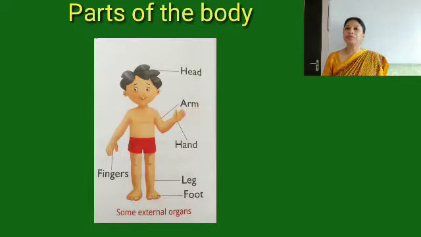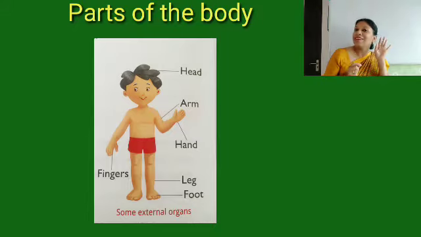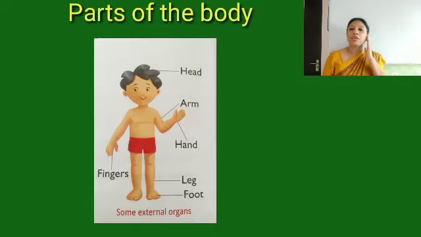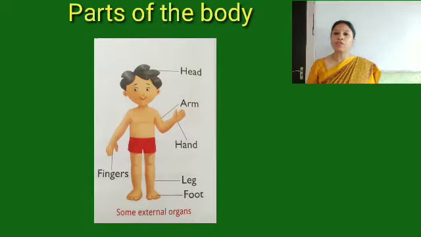And then you have got what? Ears, external organs, ears. And with ears, what do we do? We listen, right? We hear when the birds are chirping, noise of the vehicles. So with the help of our ears, we hear, right?